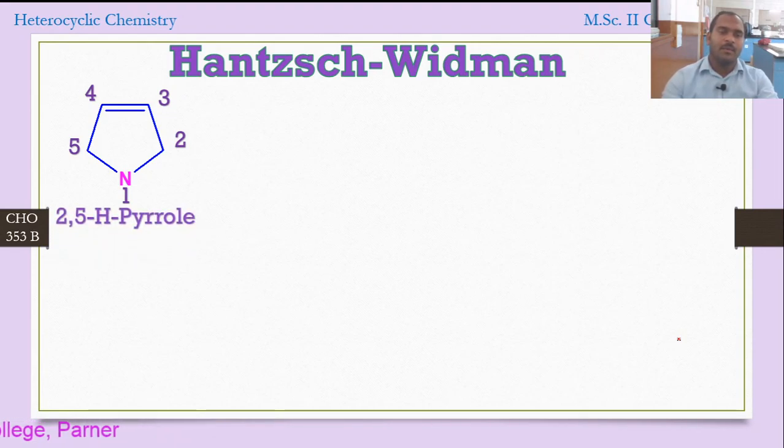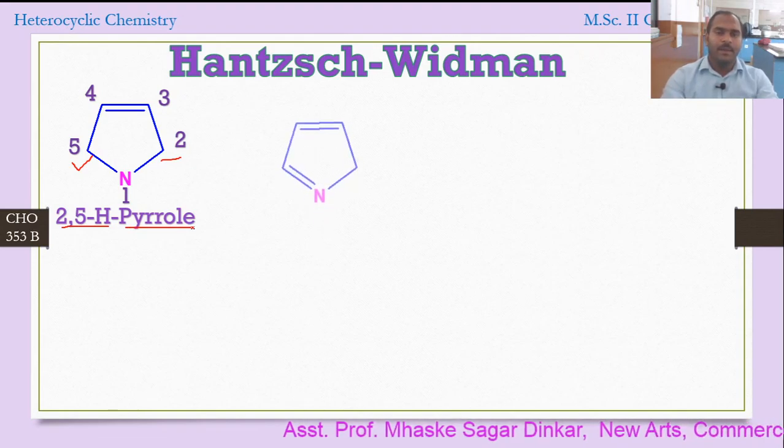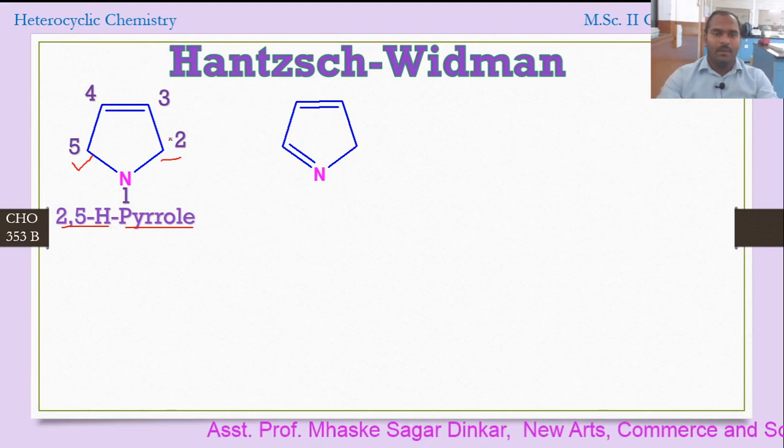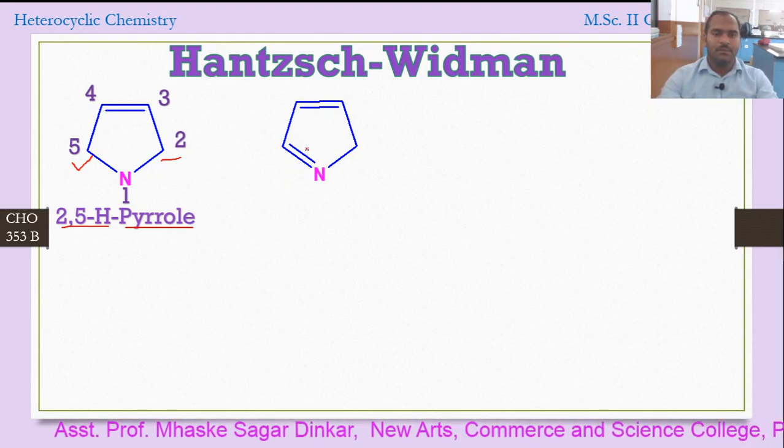So what is the name of this compound? 2,5, at second carbon and fifth carbon. At second and fifth carbon we have a saturation. So 2,5H-pyrrole is the name of the compound. Okay, a common name we are considering. Now here what we have done, we have taken the same compound and just shifted the position of this.